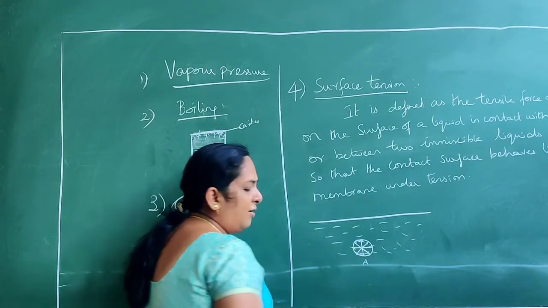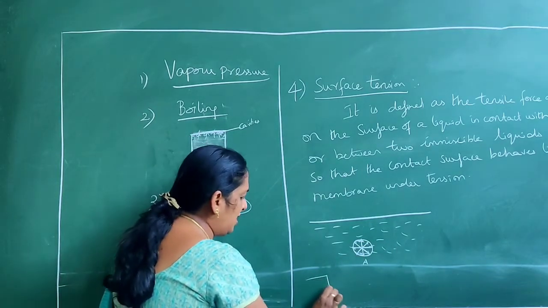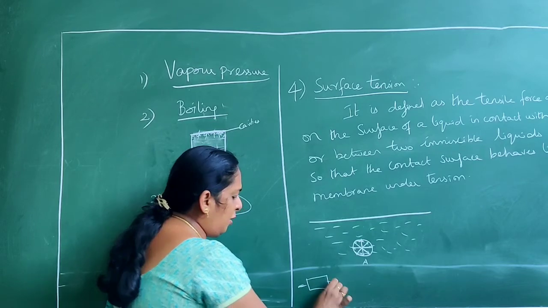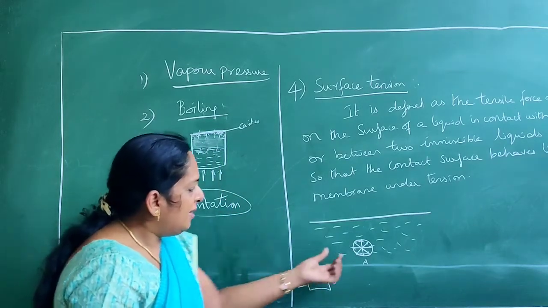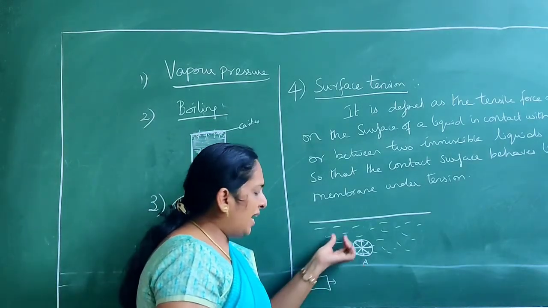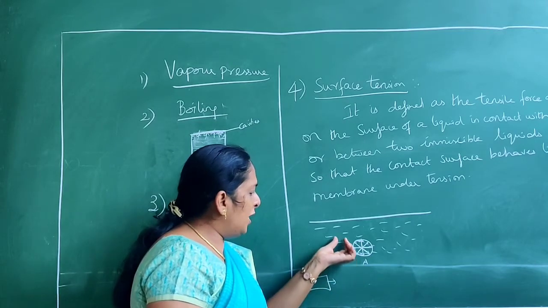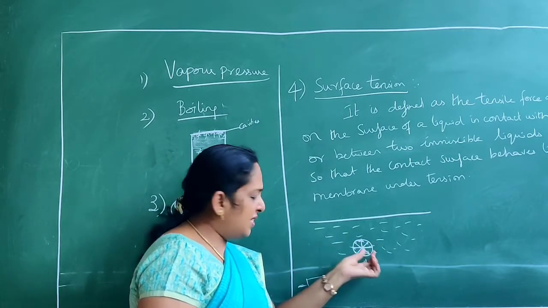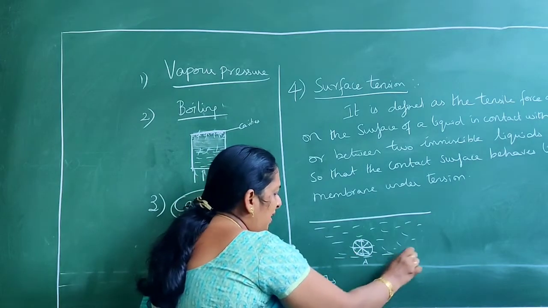That is called your tensile force. What is a tensile force? As I already said, it gives equal and opposite pulling. The same way, this molecule A will be attracted by all other molecules located in the liquid, since it is in the liquid everywhere.